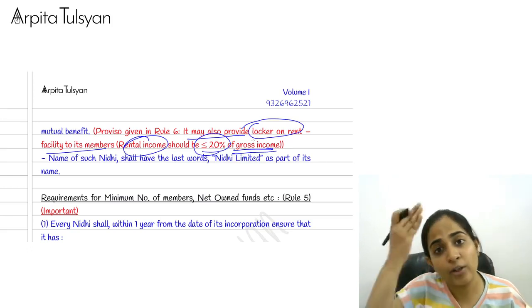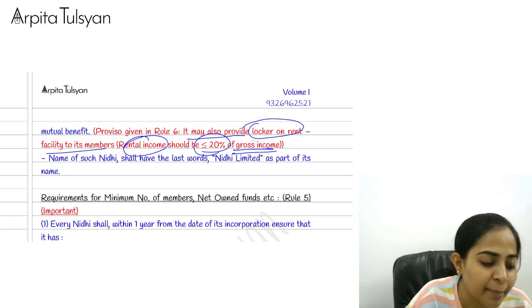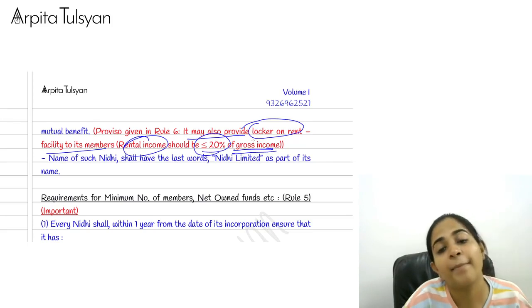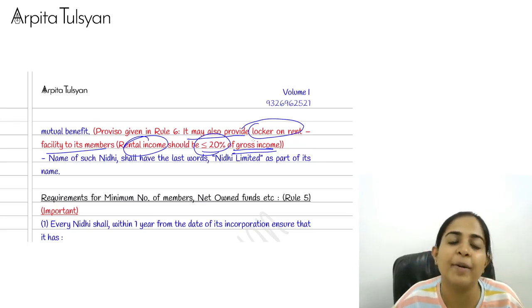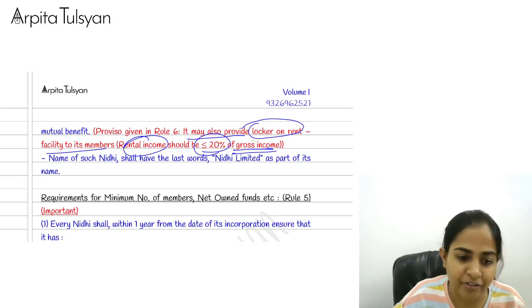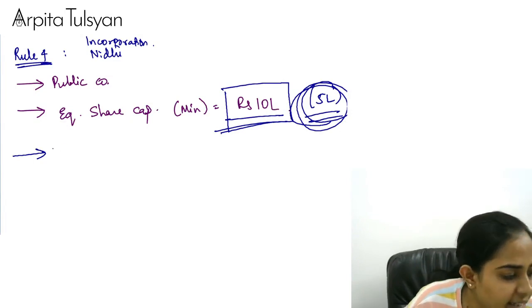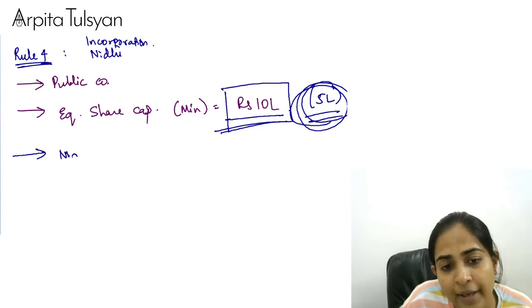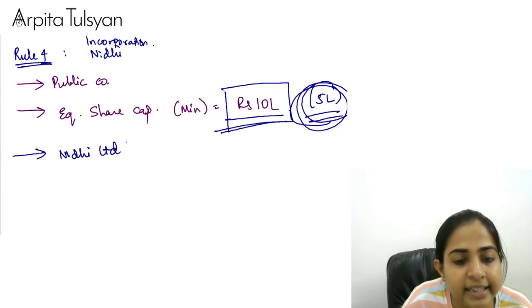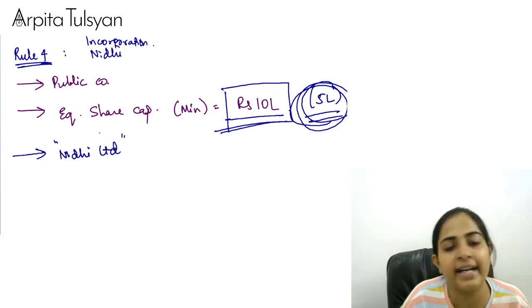So what restriction are they trying to place? They are trying to say that this should not ultimately become your main thing, and that's why the income from these activities should also be restricted. And then they say that every Nidhi company should have the words Nidhi Limited in its name.